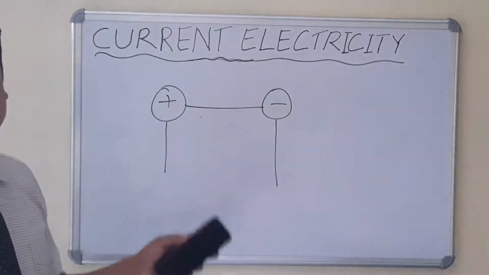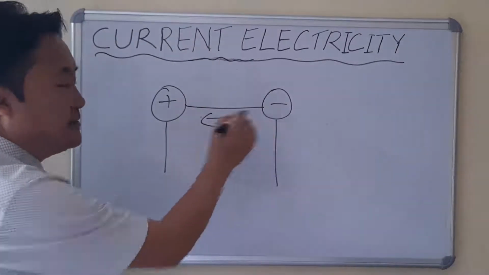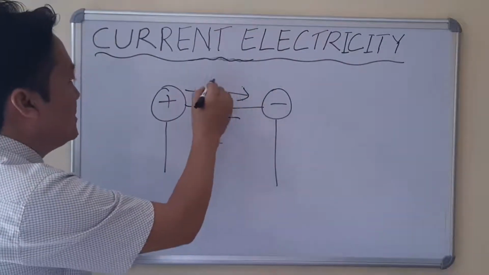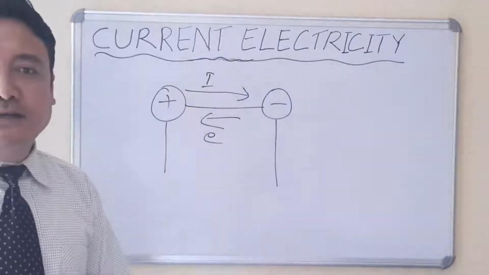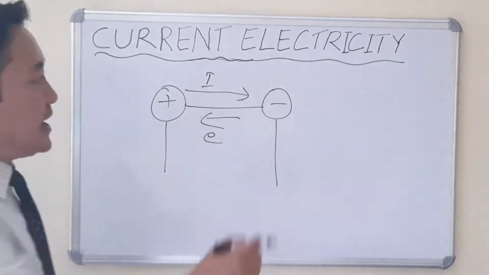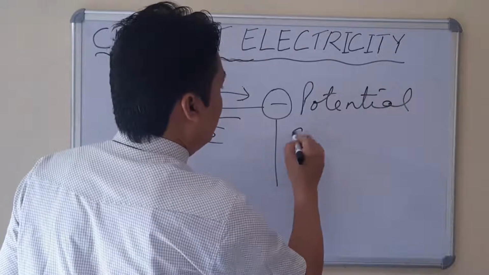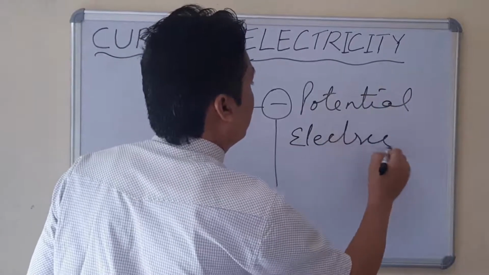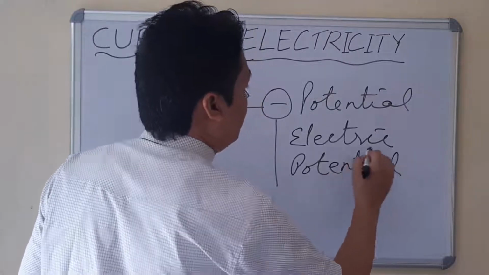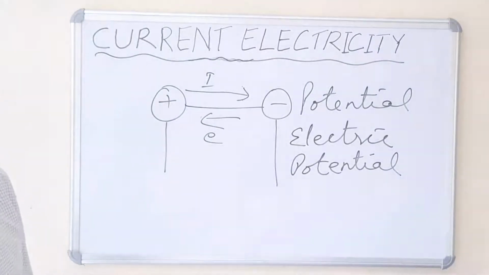Now the electrons will flow from negative to positive. Electrons will flow from the negatively charged conductor towards the positively charged conductor, and the current will flow from the positively charged conductor towards the negatively charged conductor. Now this flow of electrons is determined by a quantity known as potential, or we call it electric potential. P-O-T-E-N-T-I-A-L, electric potential.